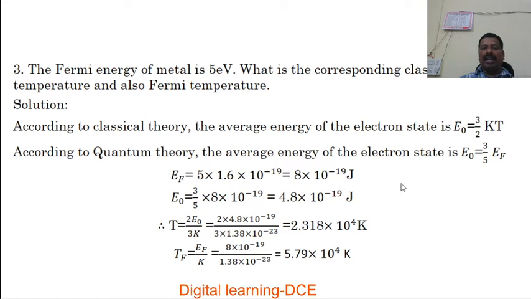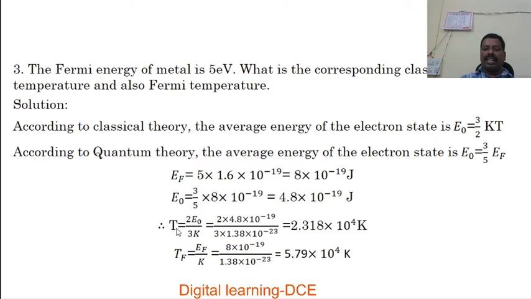Now we calculate the average energy using the relation E0 equal to 3/5 EF. Substituting the EF value, we get the average energy E0 as 4.8 × 10^-19 joules. Now we know the expression for the classical temperature.